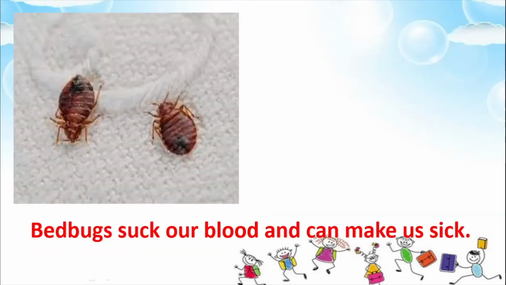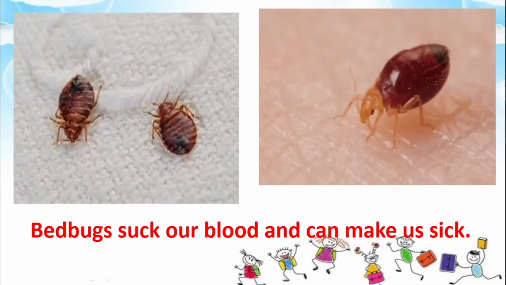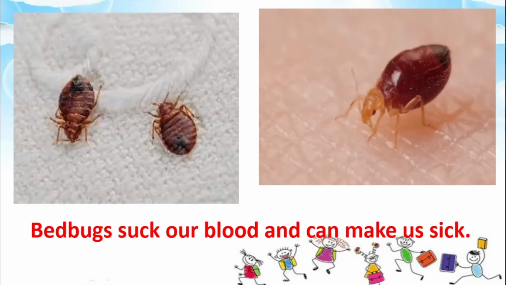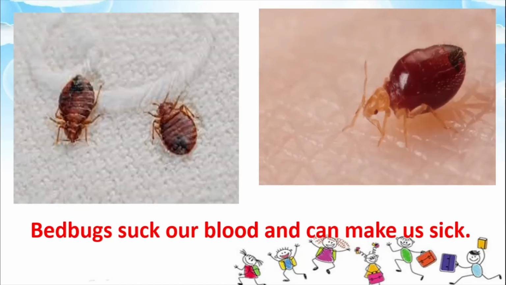Okay. Then we have bed bugs. We call them khatmal. So we can see them usually on the beds, on the sofas, chairs, etc. What do these bed bugs do? They suck our blood. Can you see? See, it is sucking the blood. See how fat it has become? Why has it become fat? Because its body is full of our blood now.